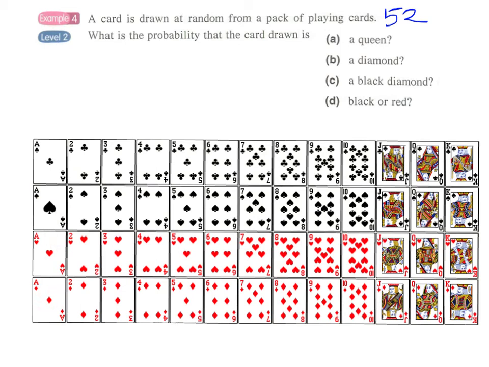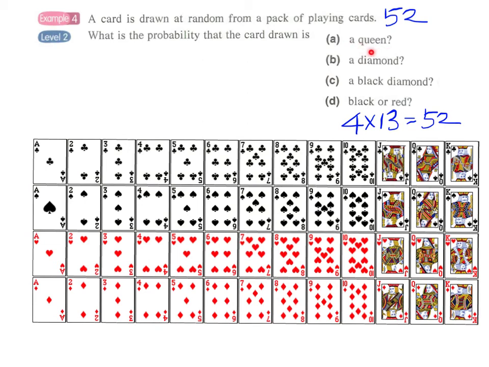And in each suit, we have 13 cards. We have ace, 2, 3, 4, 5, 6, 7, 8, 9, 10, jack, queen, and king. Therefore, we have a total of 4 times 13 cards, which is 52 playing cards. And now we can come to part A.